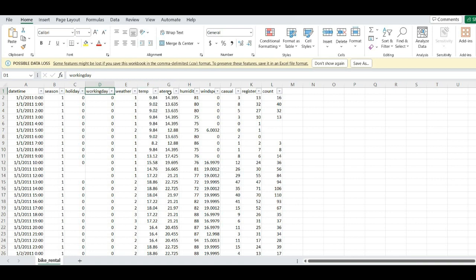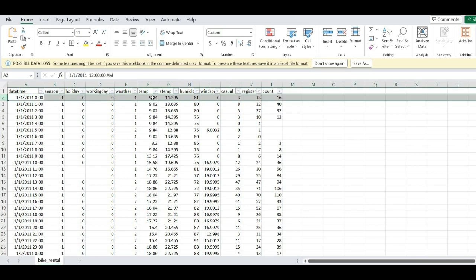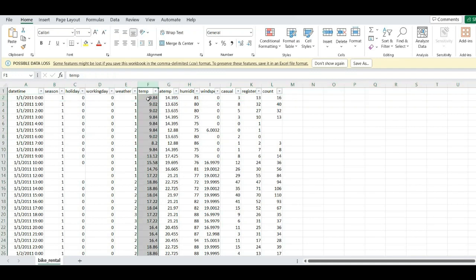Now the next 2 columns, temp and atemp, tell us the minimum temperature and the max temperature for that particular hour. You know that in a given hour there can be variability of temperature as well. You can have, at 12 a.m., a temperature of 9.84, but at 12:30 it may have increased by 1 degree. So what these 2 columns are doing is storing the min value and the max value of the temperature for that particular hour, which is like 12 to 1. This will be 1 to 2, this will be 2 to 3, and so on.